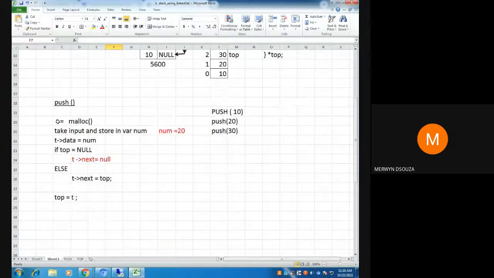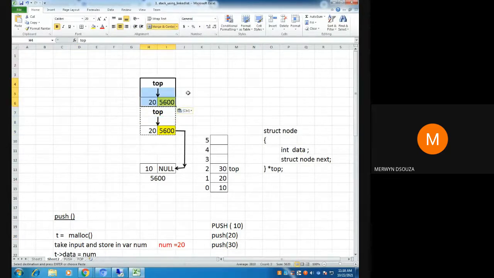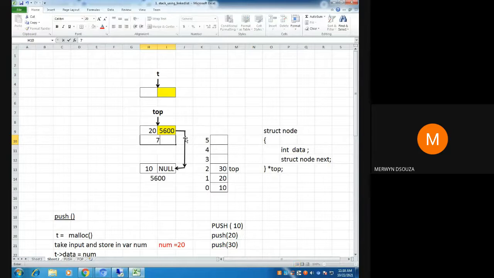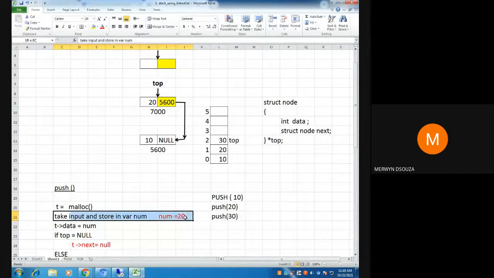First you're going to allocate memory for a node. So you're going to create a node. Let me create that node here. It's pointed by P. Right now no data is there. This address was say 7,000. This is your current stack. There is 10 and there is 20, and 20 is your top of the stack. Now I want to push 30. So now I've stored the data in here, so this is now equal to 30.